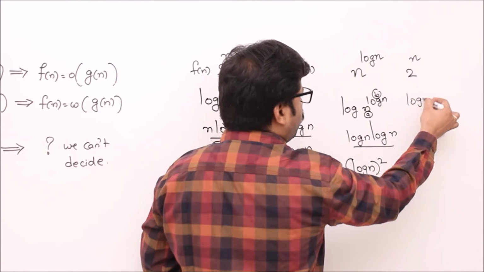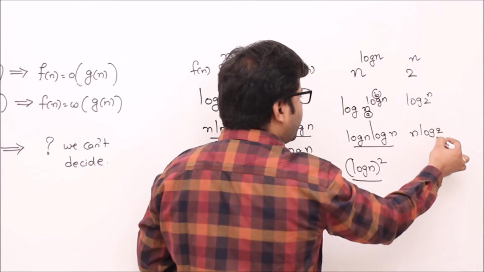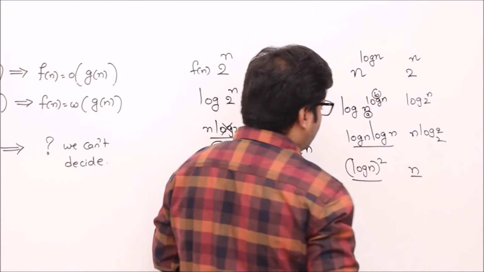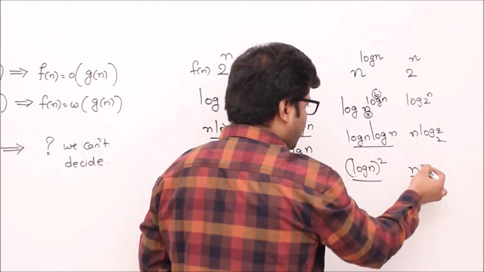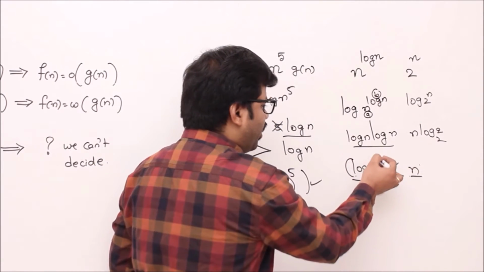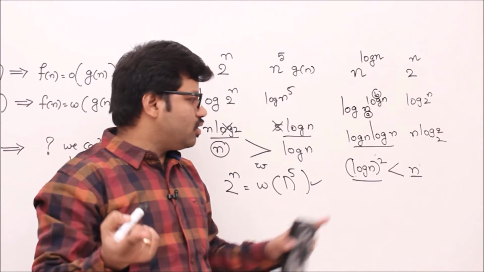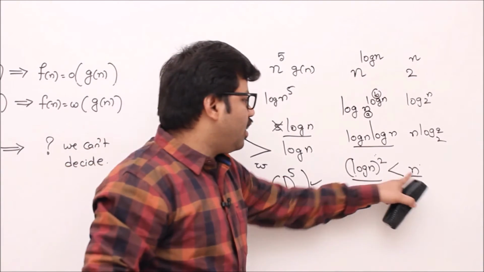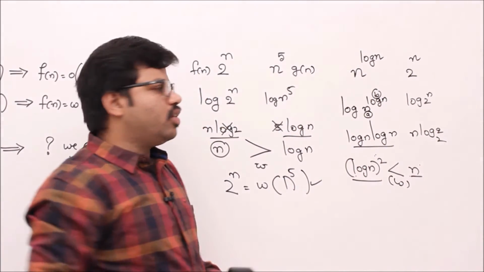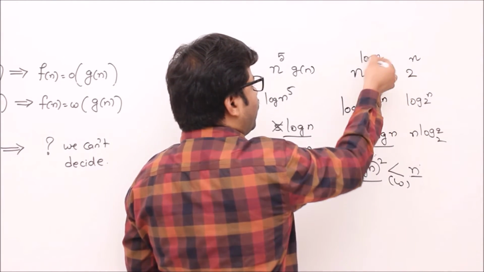That means log of 2 power n, which is nothing but n log 2. Let me take base 2. It will become n, since log 2 base 2 is 1, right? So now (log n) whole square versus n. Already we know that n is asymptotically greater than (log n) whole square. Please watch my previous videos, you will understand that. So n is asymptotically bigger than (log n) whole square, then the same thing holds before applying logarithm. That means 2 to the power of n is greater than n power log n.